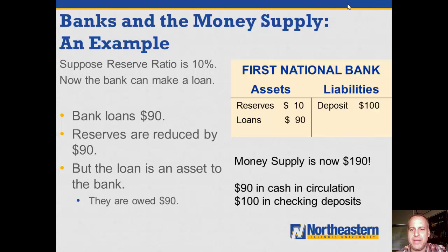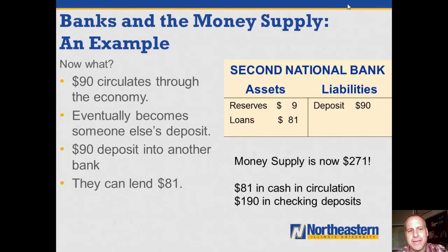The money supply then is now $190. The money supply has gone up, even though we have the same $100 in currency that we started with. They have $90 in circulation that's in the hands of the people they lent the money to, plus the $100 in checking deposits that I gave them. The checking deposit is something that I have a claim on, and so the $100 in my checking account counts as part of the money supply. The $90 floating around in the economy is part of the money supply, and there's $10 now in reserves.